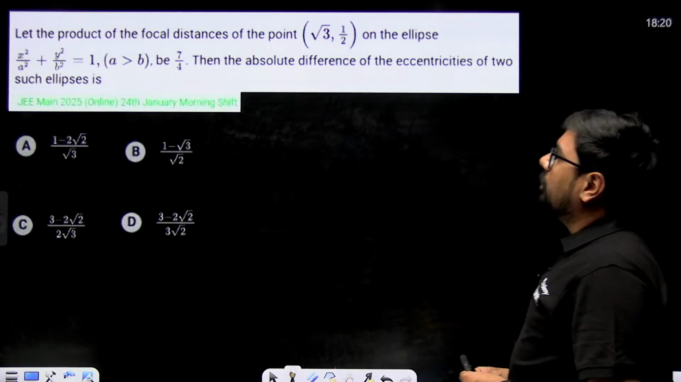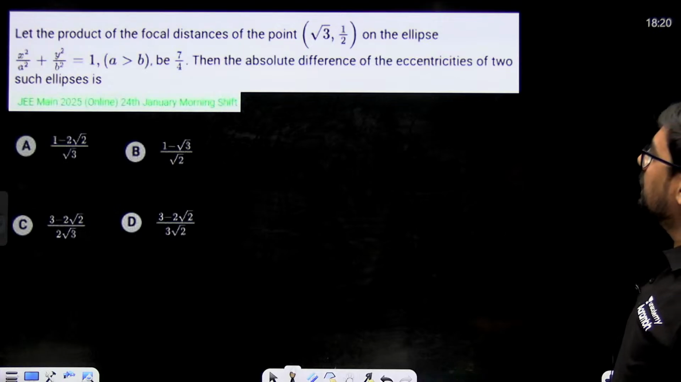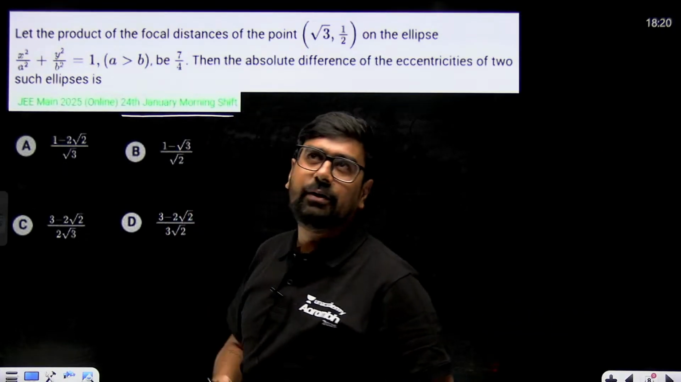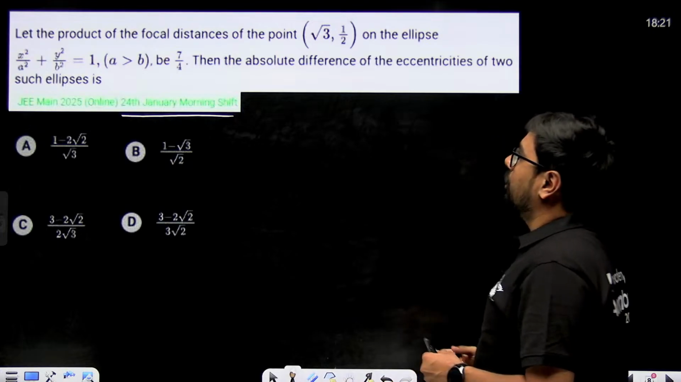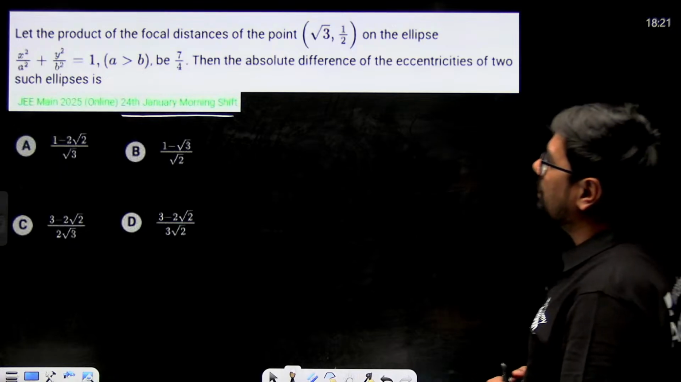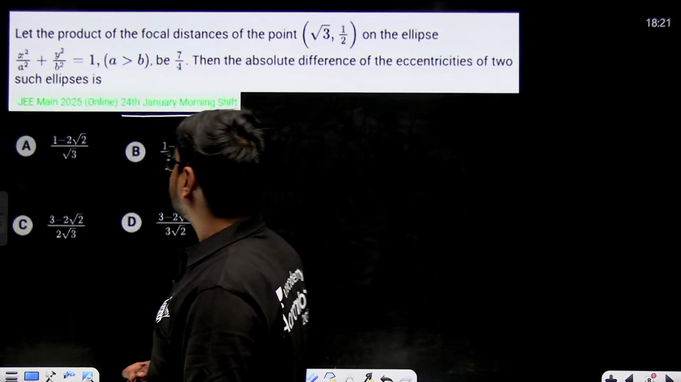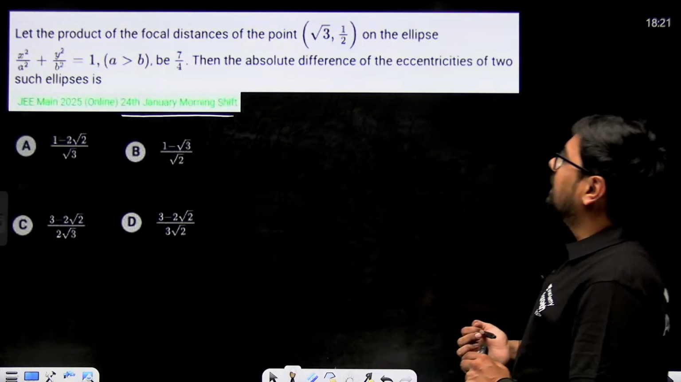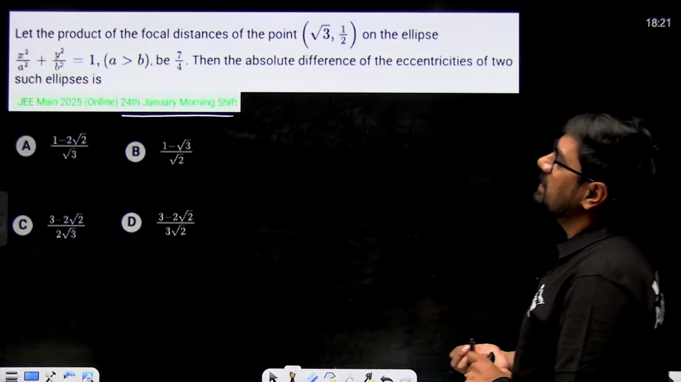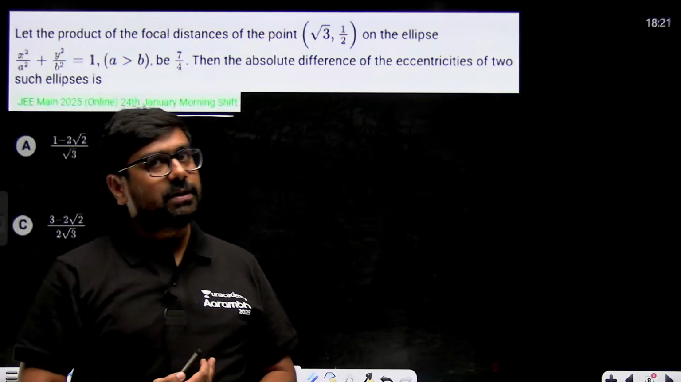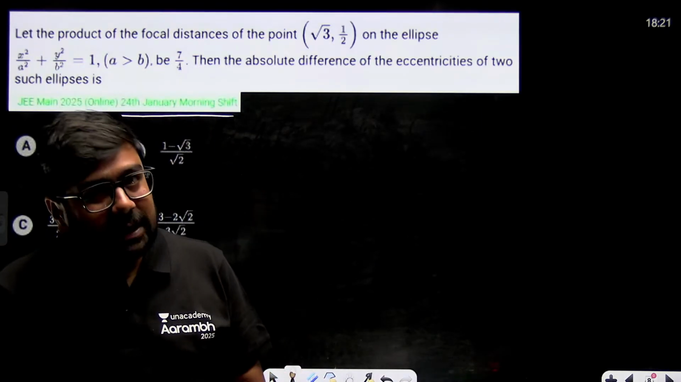Next question, which also came on 24th January, the third day. Let the product of focal distances of point root 3 and this on the ellipse x square by a square plus y square by b square equal to 1, with a greater than b, be 7 upon 4. Then the absolute difference of eccentricities of two such ellipse is. Obviously, two eccentricities will be there.